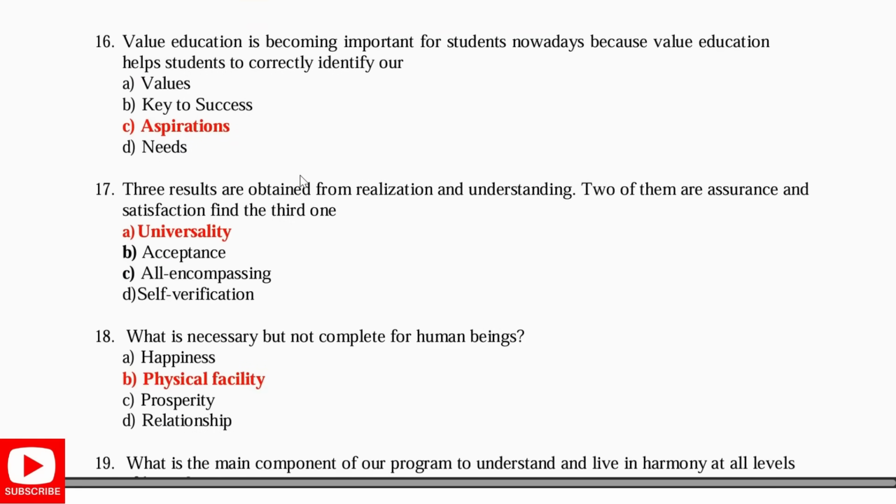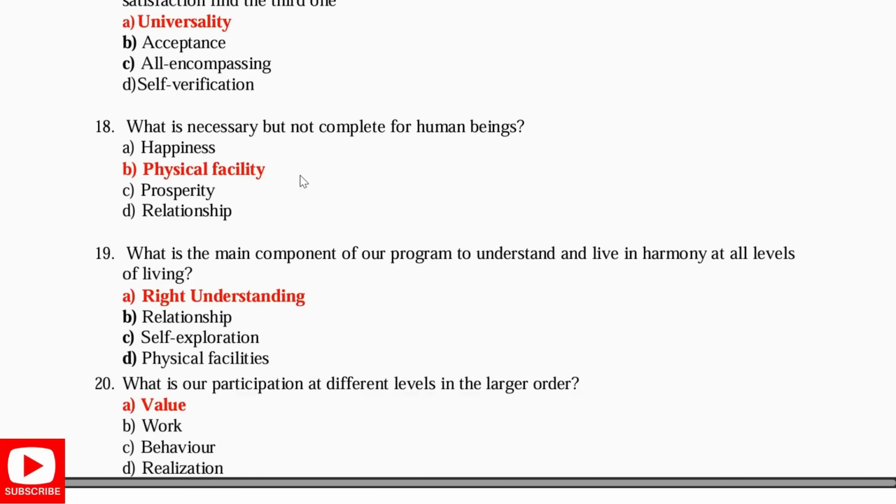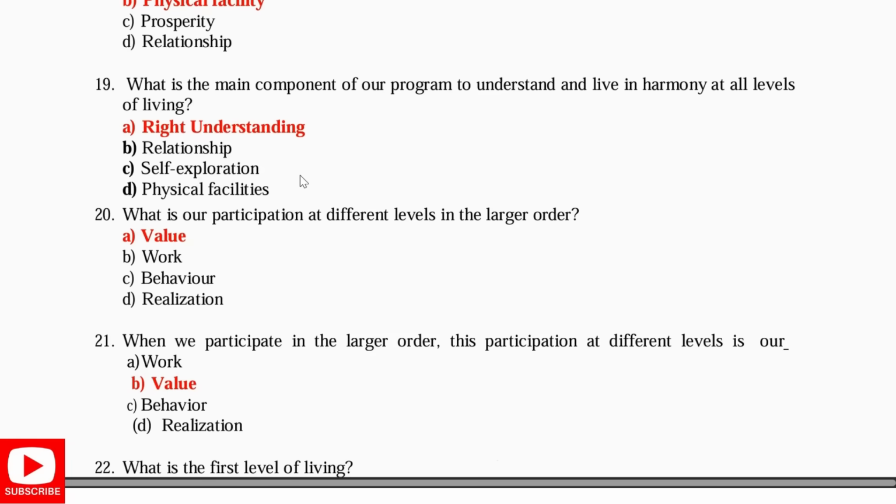Value education is becoming important for students nowadays because it helps students to correctly identify their aspirations. Three results are obtained from realization and understanding. Two of them are assurance and satisfaction. Find the third one, which is universality. What is necessary but not complete for human beings? Physical facility. What is the main component of our program to understand and live in harmony at all levels of living? Right understanding. What is our participation at different levels in the larger order? Value. When we participate in the larger order, this participation at different levels is our value.